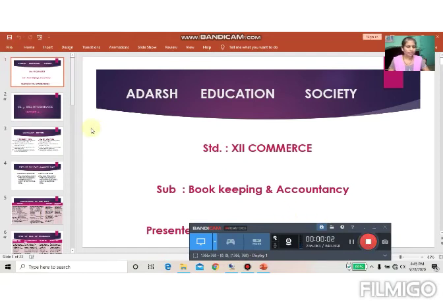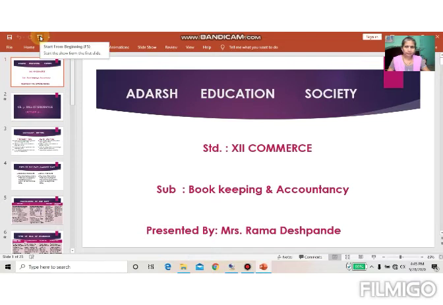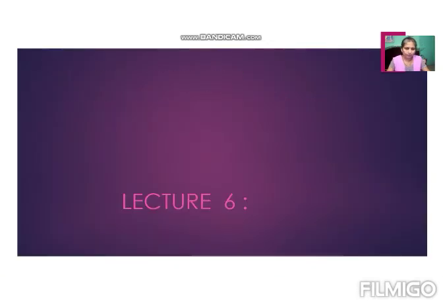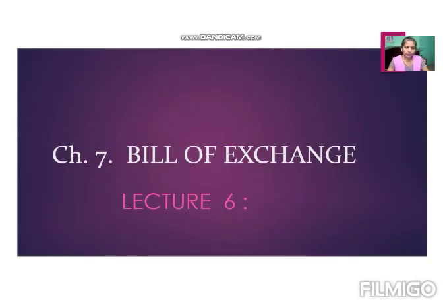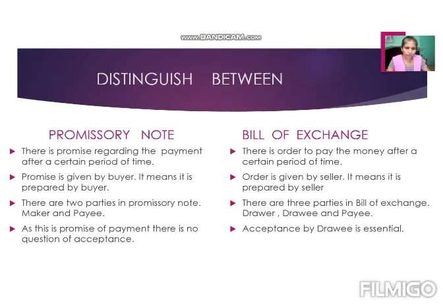Hello students, in the last lecture we discussed different specimens of bill of exchange. Now in this lecture we will start with the distinction between promissory note and bill of exchange. Promissory note and bill of exchange are both negotiable instruments, but there is a difference between these two. What are the points of difference between the two?